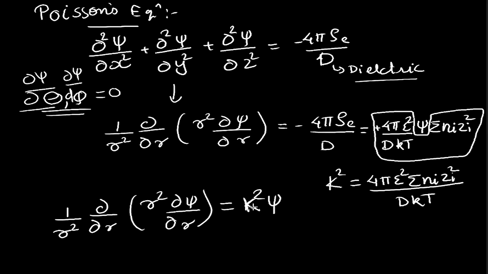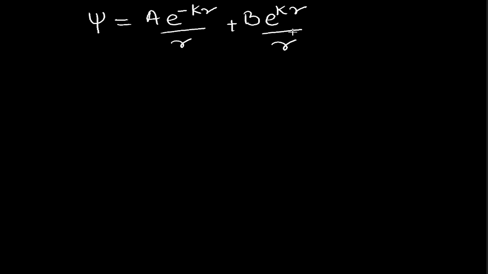Out of those, one of the acceptable solutions we will be using, and that solution is given as psi is equal to a e raised to minus kappa r by r plus b e raised to kappa r by r. So we will be using this particular solution of this differential equation.